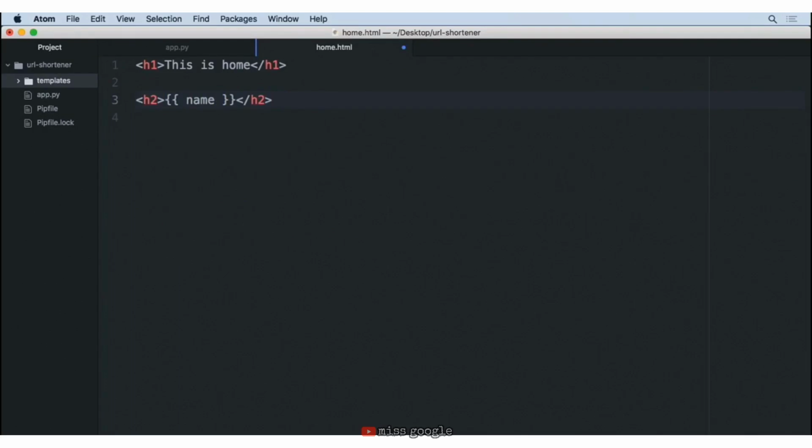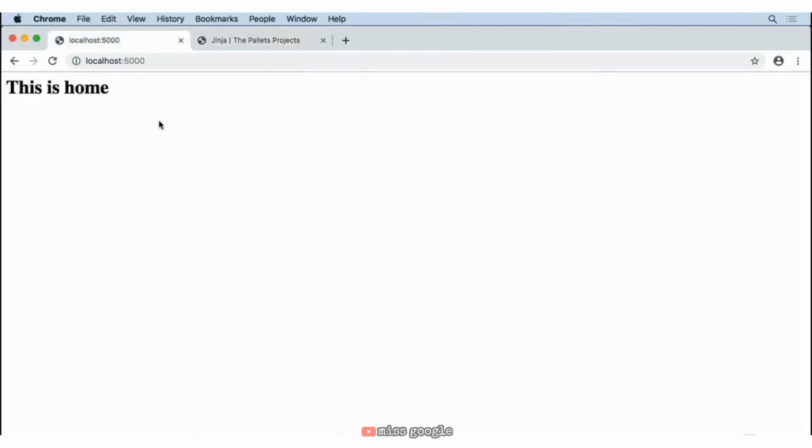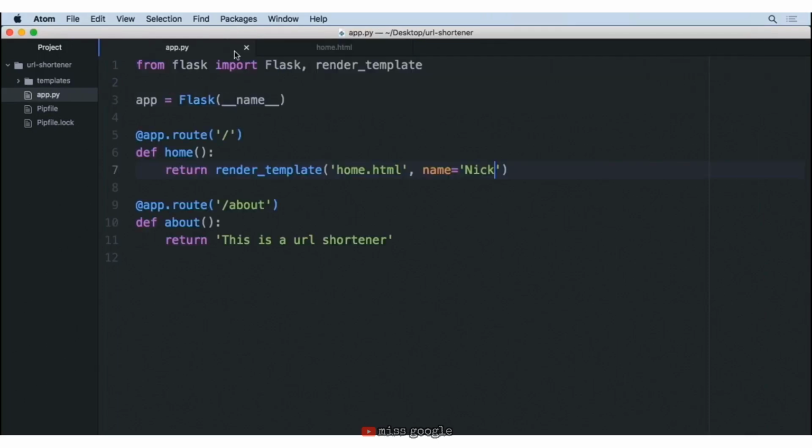So we'll go ahead and hit save on this, come back to our home page, reload, and we should see the name Nick coming through. Now, of course, if you did your own name, you'll see your name there. But this shows you the power of templates and how inside of this template file, we could provide a lot more information and it can be its own separate environment. So we're not cramming all that information inside of our return statement here.